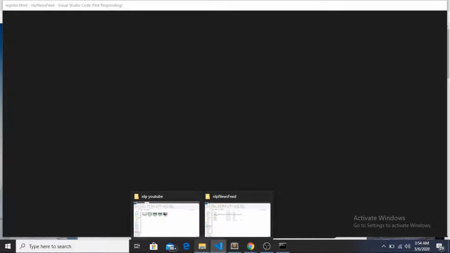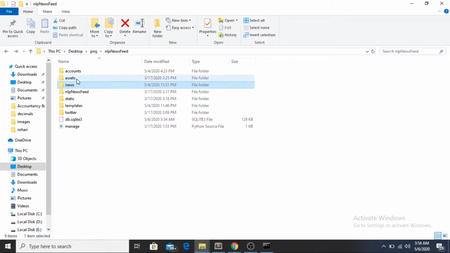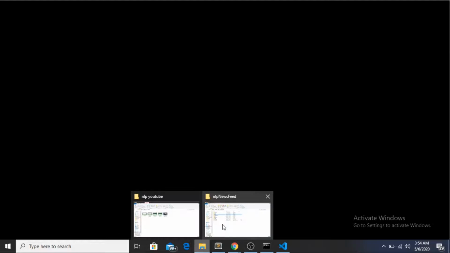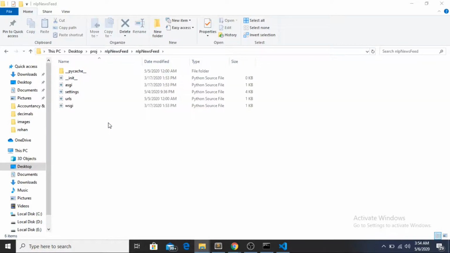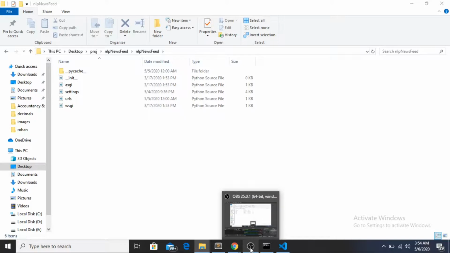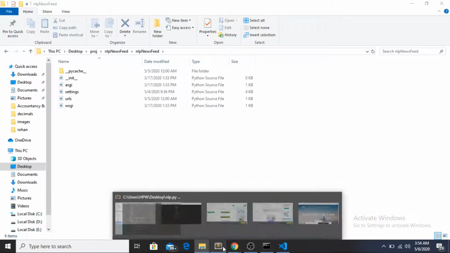So if I go to the folder, NLP newsfeed, this is the folder which we are concerned with. In this folder, there is one file called settings.py. It's a Python file. What this file contains is all the settings about the images, the media files, and how other files are linked to it. So all of it is there in the settings file.